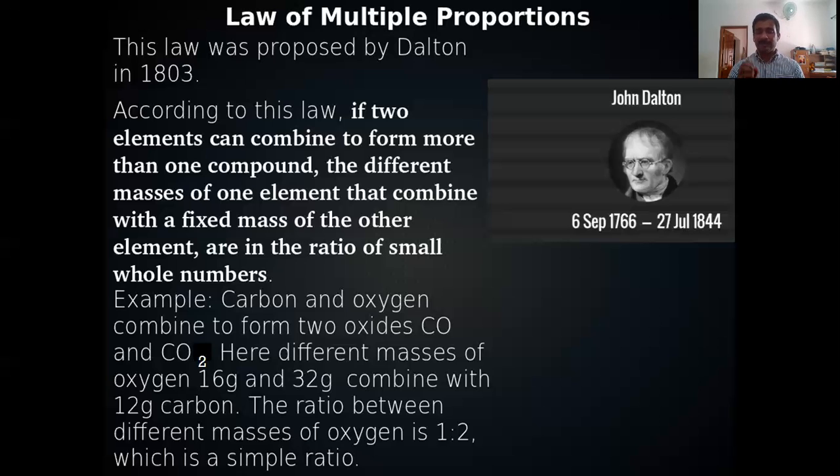So there exists a simple ratio between the different masses of oxygen that combine with the fixed mass of carbon, 16 and 32. So what is the ratio of 16 and 32? 1 is to 2. That is the law of multiple proportion. Here there is always a chance to write it in a wrong sense. Here the ratio is not between a different mass and the fixed mass. It is the ratio between two different masses. Don't mistake it.